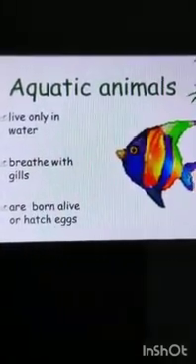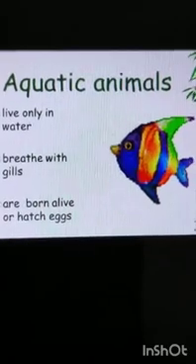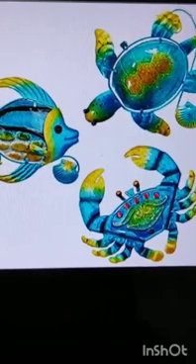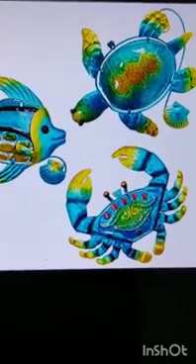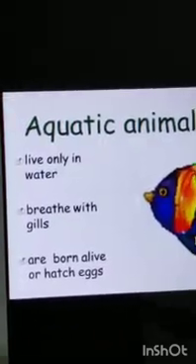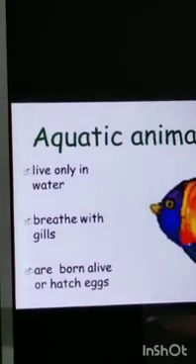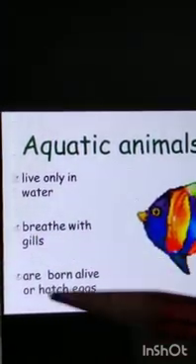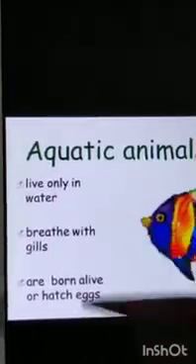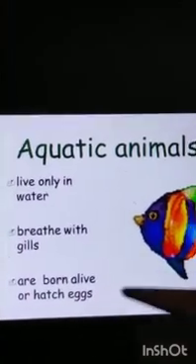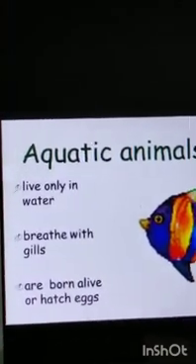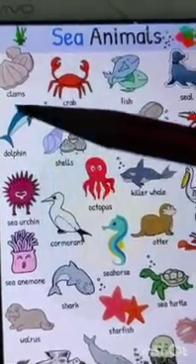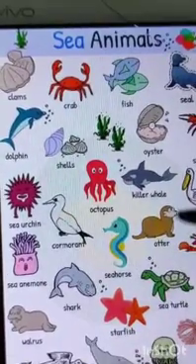Now, about aquatic animals. Animals living in water are called aquatic animals. For example, fish, turtle, crab, whale, duck. They have the following adaptations. Fish have fins to swim. Whales and dolphins have lungs to breathe. Many animals have a streamlined body which helps them to swim easily in water. All have waterproof bodies. And fish and crab have gills to breathe.